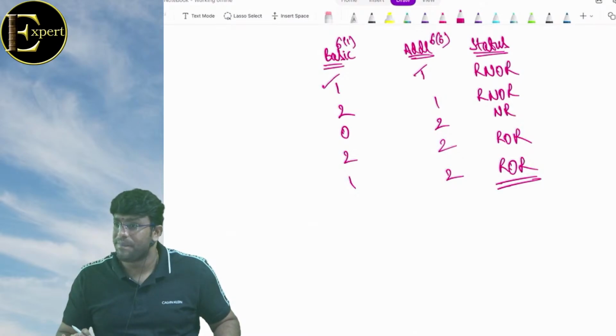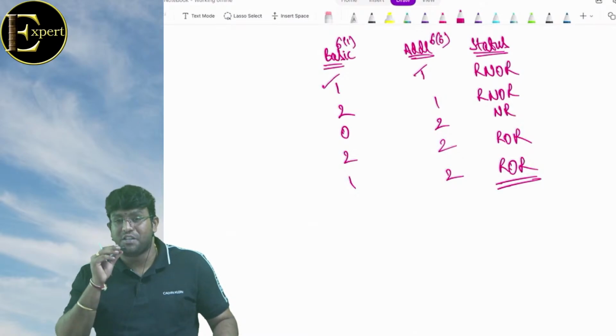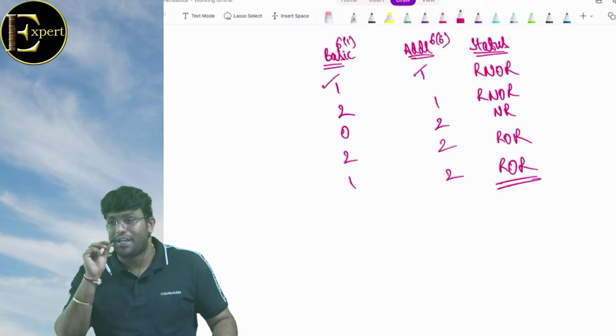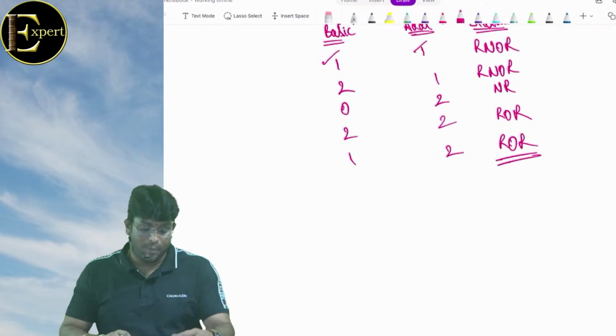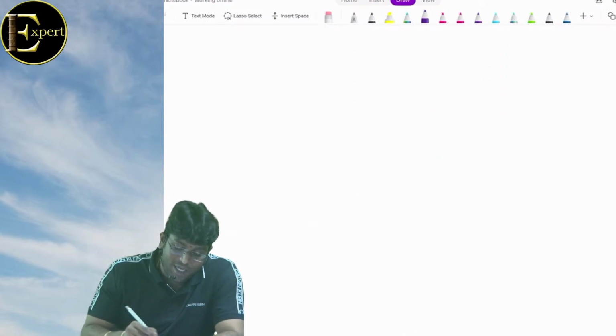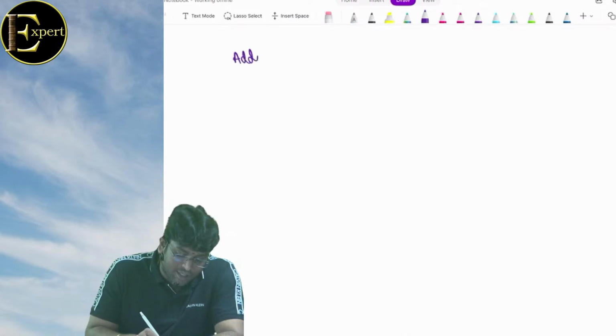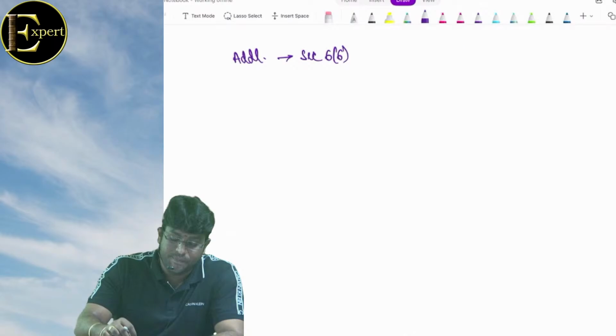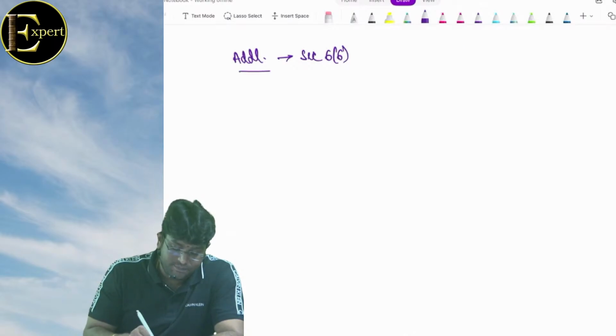Is that clear? Everybody? Basic condition with section? Additional condition with section? Chalo. Let's look at what are the additional conditions which are given under section 6(6). Come on, basics with section, additional with section.